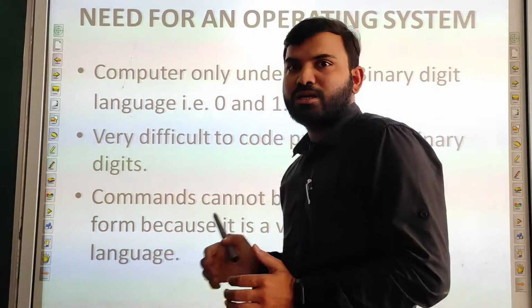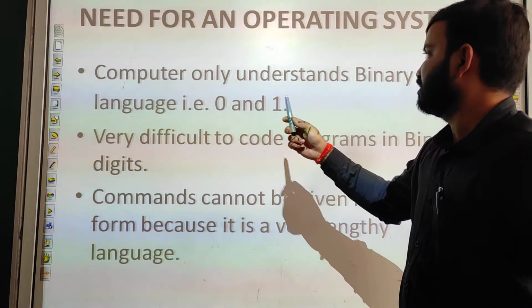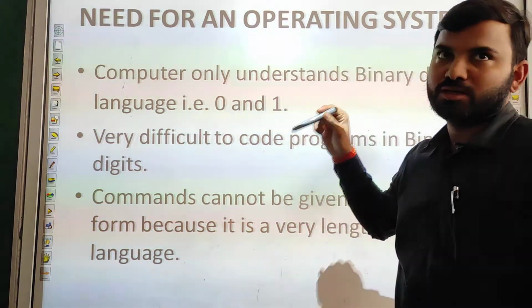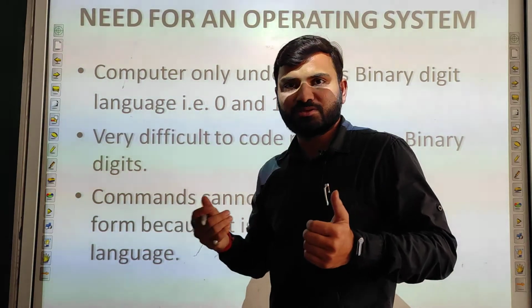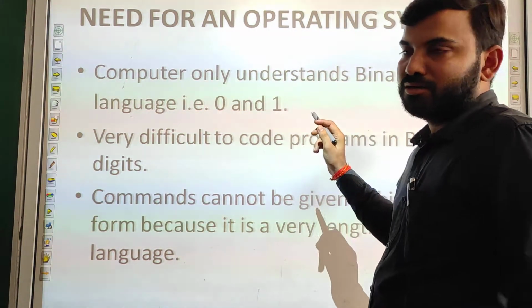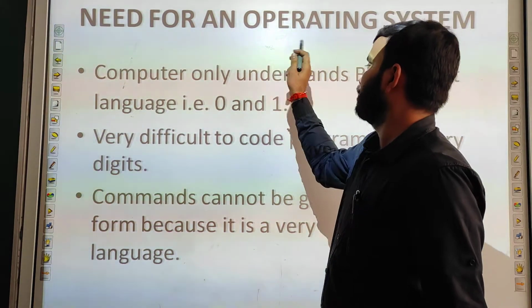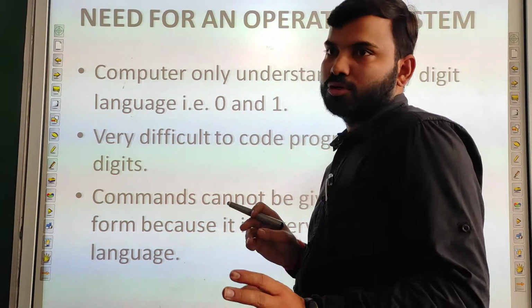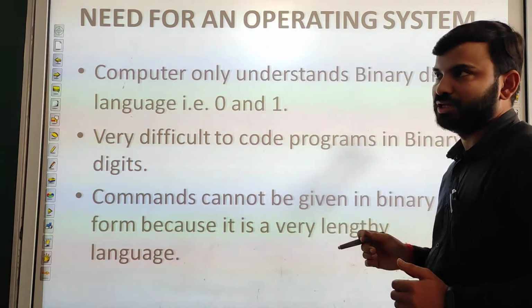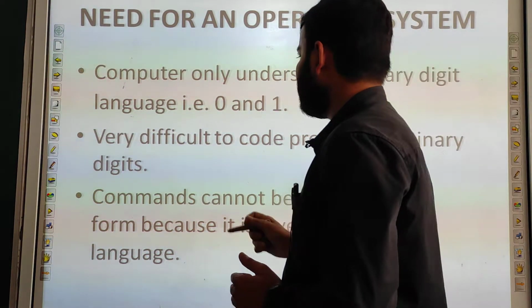And when the computer gives an output, it gives in 0 and 1 form, and then the operating system converts it back to the language which we can understand. So it is very important for a computer because it creates an interface between humans and computer.